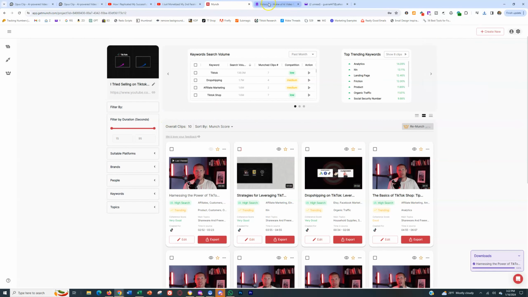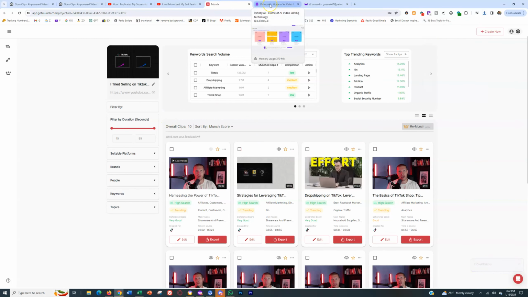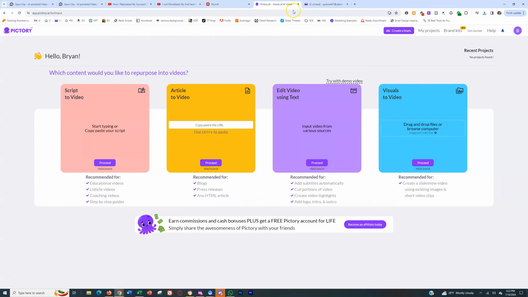So that's GetMunch. It does the same exact thing. In my opinion, it does a better job of it than Opus Pro. But again, you do have to pay for it. And finally, Pictory. So there's a bunch of use cases for this.